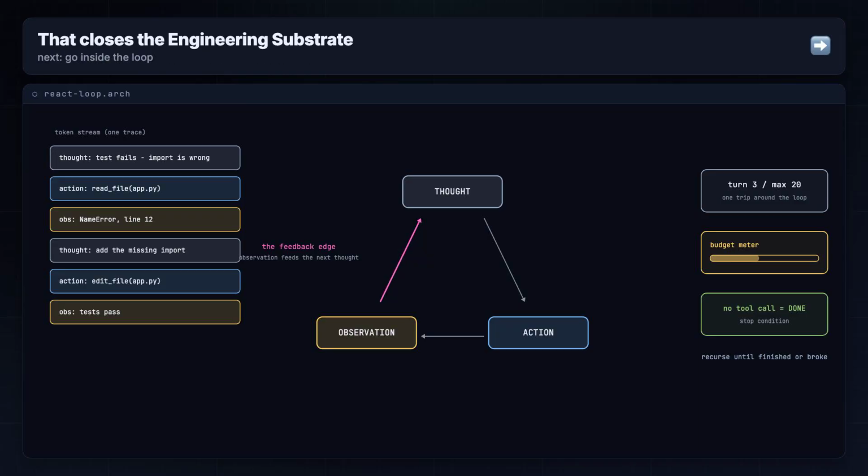That closes the engineering substrate. You now know the architecture a harness is built in and the model it's built around, wrapped in the loop that makes it an agent. Next stage, we go inside the loop: context engineering, memory, prompts, tools and MCP, the inner harness that makes the loop actually smart.